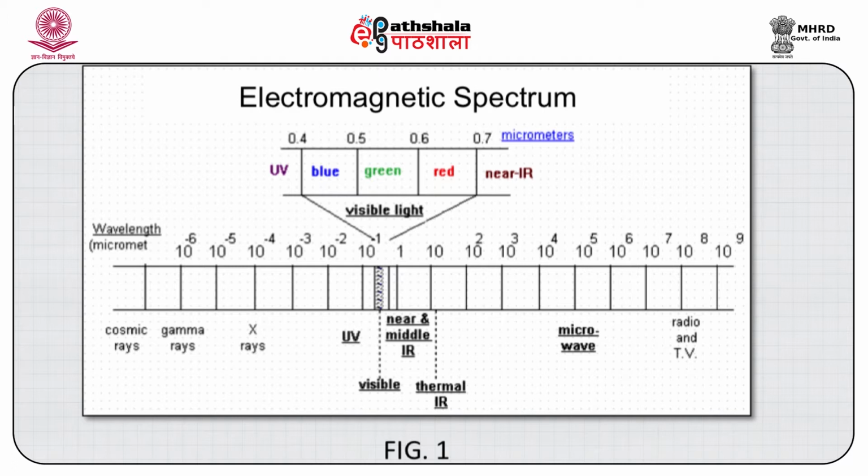But to the right of the visible band, we have the infrared band. The infrared band can be further divided into near infrared, mid infrared, and far infrared. Thermal remote sensing is done in the mid infrared and far infrared bands, where in most cases the sky remains clear and free from atmospheric disturbances. This band covers the range of 3 to 5 micrometer and also 8 to 14 micrometer of the electromagnetic spectrum.